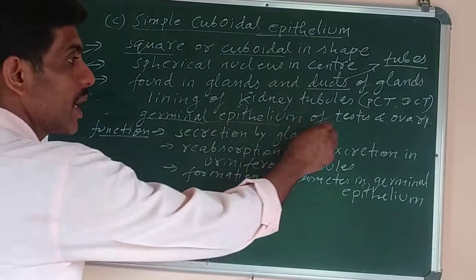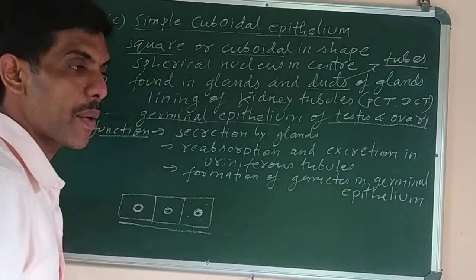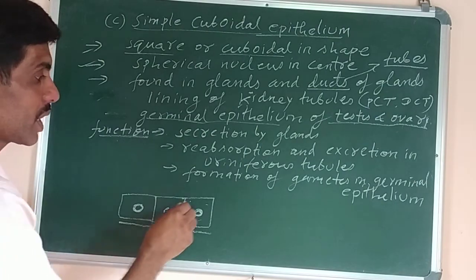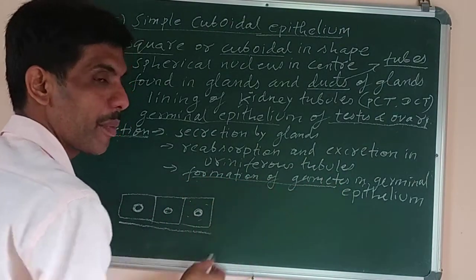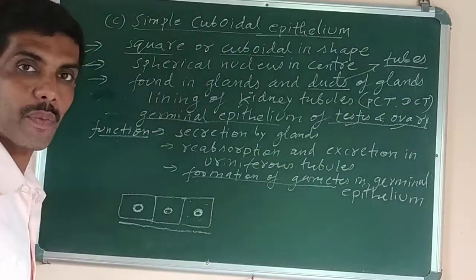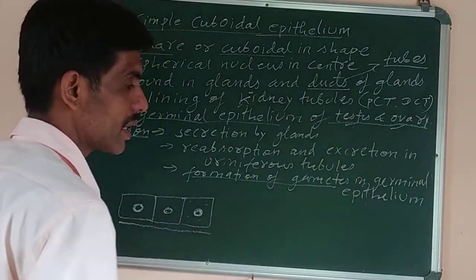And because they are present in the gonads, that is testes and ovary, these two organs produce the gametes. So one function of this simple cuboidal epithelial tissue is that it helps in the formation of gametes, because gametes are produced from testes and ovary. Testis produces the male gamete, that is sperm cell, and ovary produces the female gamete, that is egg cell.